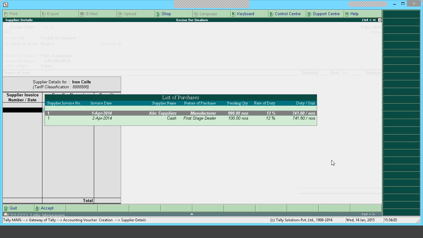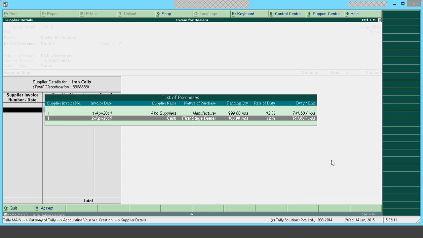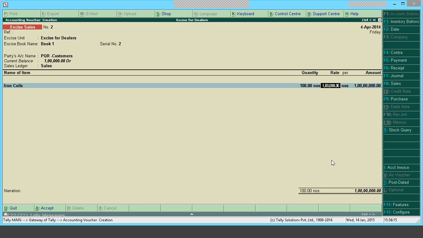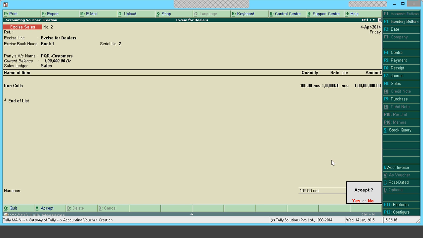So I'm getting two references here. Earlier there was a mistake with the supplier invoice date, so I'm getting two invoices here. I'm selecting the purchases from the first stage dealer to save. As soon as I select first stage dealer, I'm saving it. I'll go to the preview of this invoice.